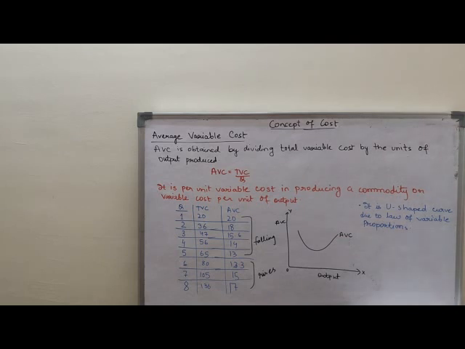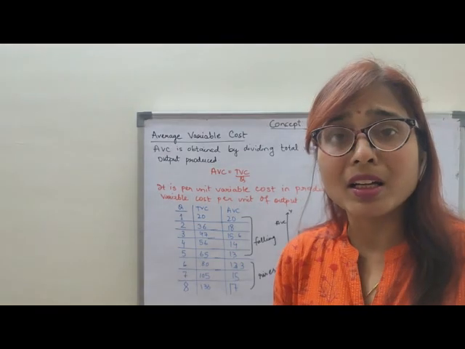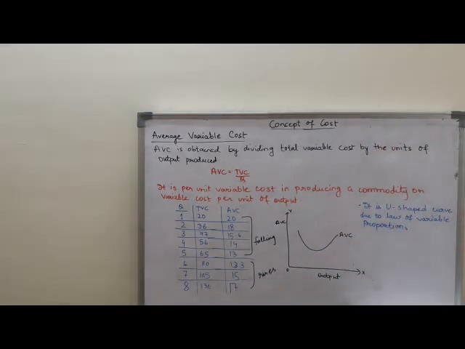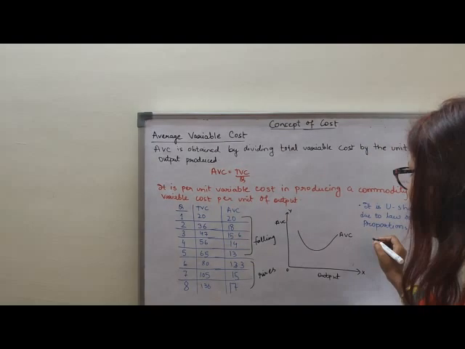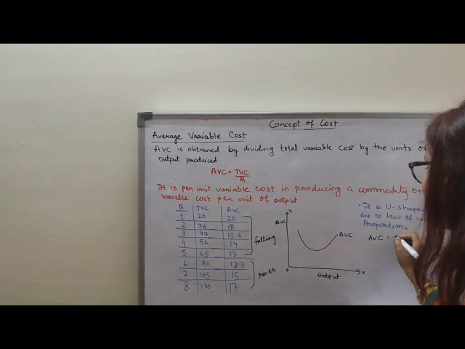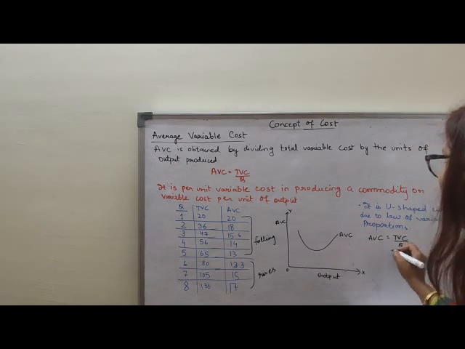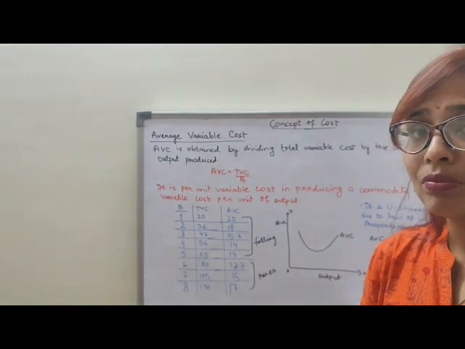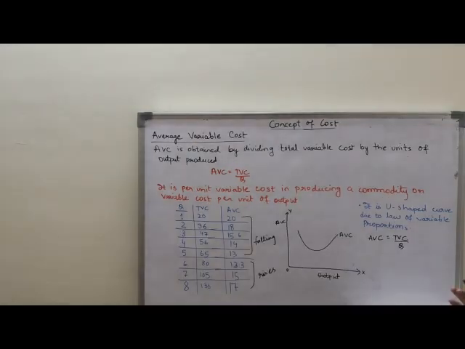So children, we all know that variable cost is nothing but the cost incurred on the variable factors like labor. So the formula is average variable cost equals total variable cost by Q. Only for making you understand, I am writing this; don't write what I write after this formula.